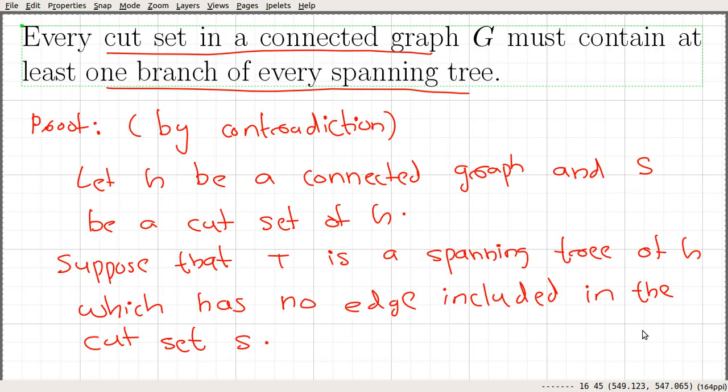So we proved this statement: every cut set in a connected graph G must contain at least one branch of every spanning tree. We will look at more properties in the next few videos.